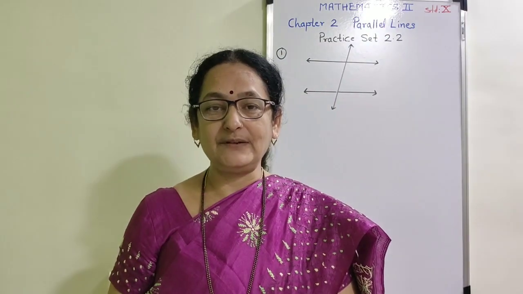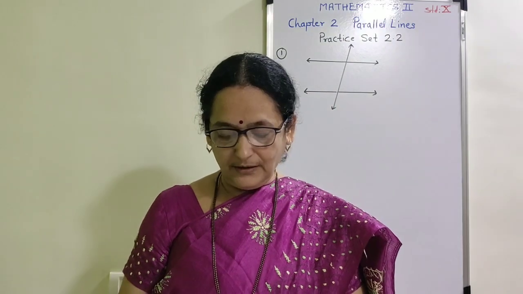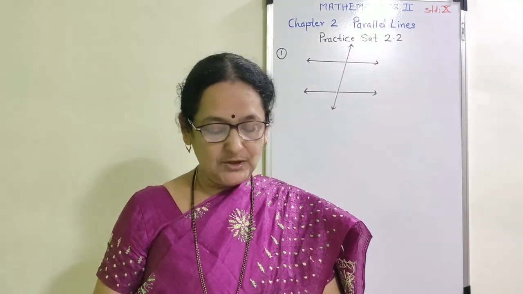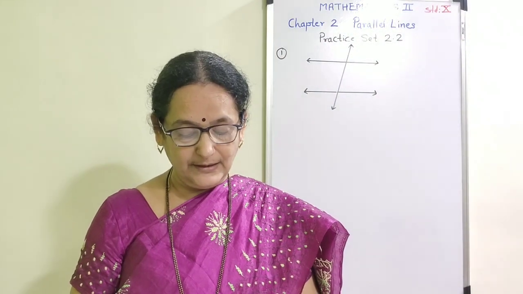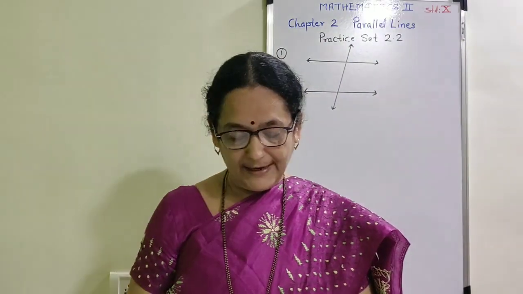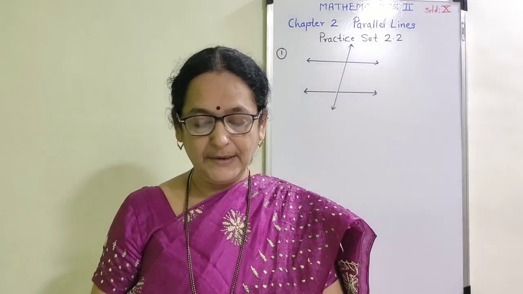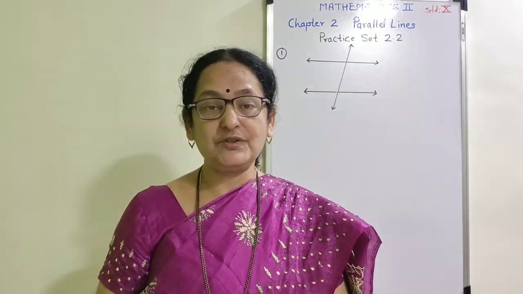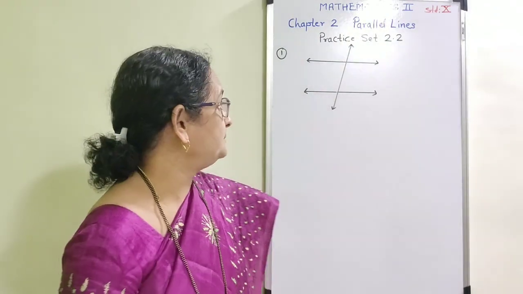I am going to read the first example from this practice set. In figure 2.18, the measure of angle Y is equal to 108 degrees and the measure of angle X is equal to 71 degrees. Are the lines M and N parallel? Justify. Now observe the figure on the blackboard.